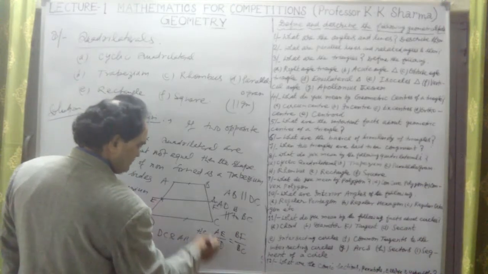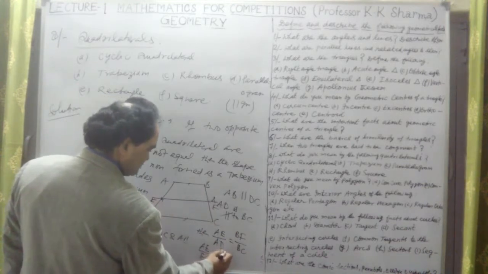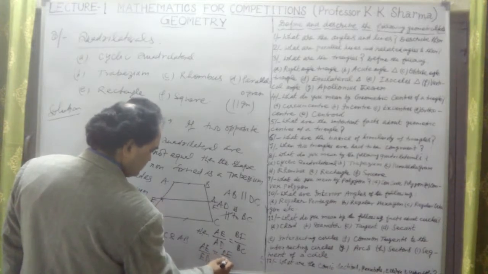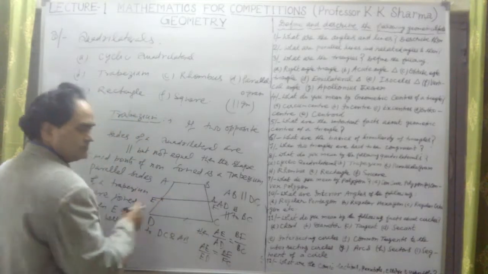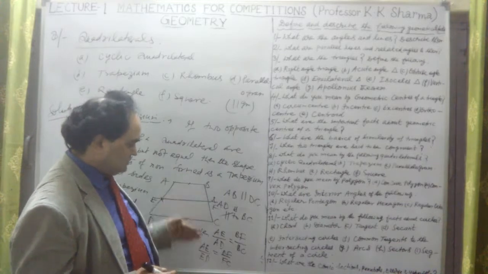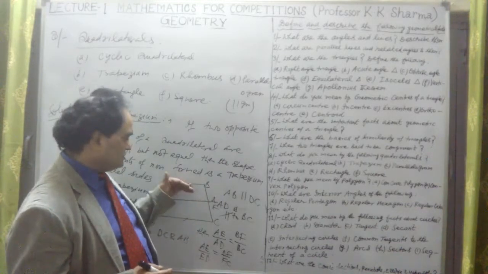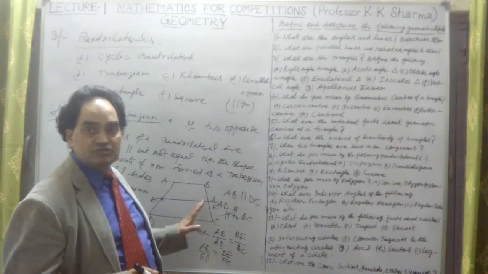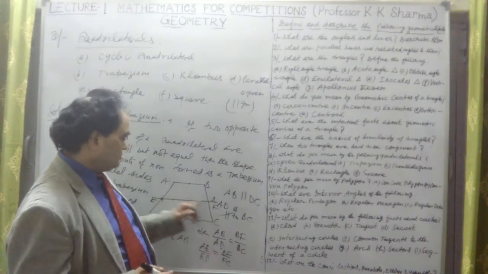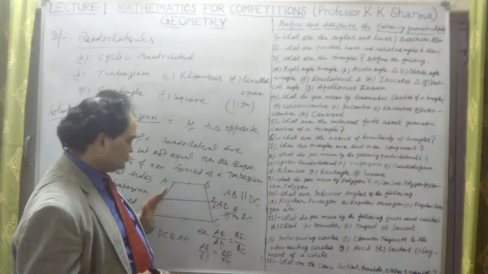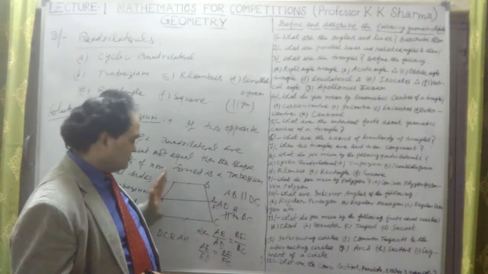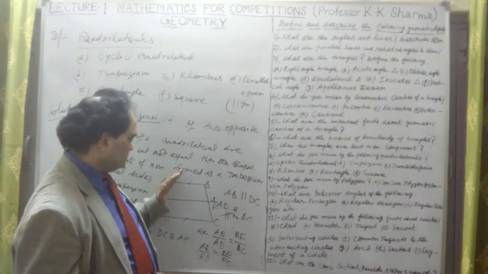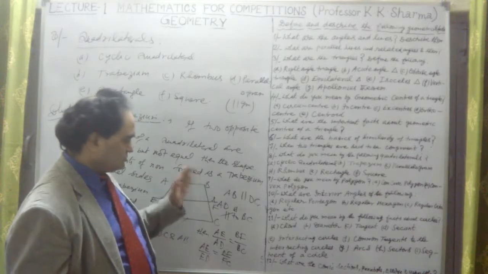This ratio will be equal to BF upon FC. So in that way, these three lines are parallel. This AB is parallel to EF, which is parallel to DC. If midpoints are joined, then they are the midpoints of these two sides, and their ratio will be similar. This upon this equals this upon this, or this upon this whole equals this upon this whole.